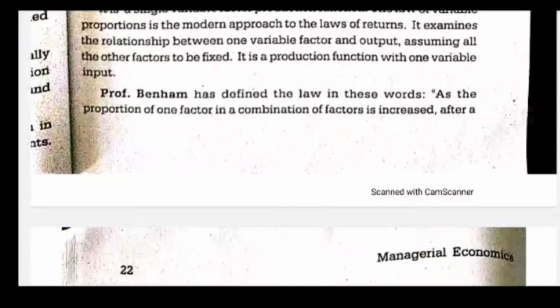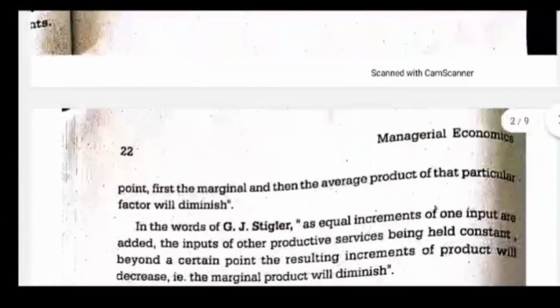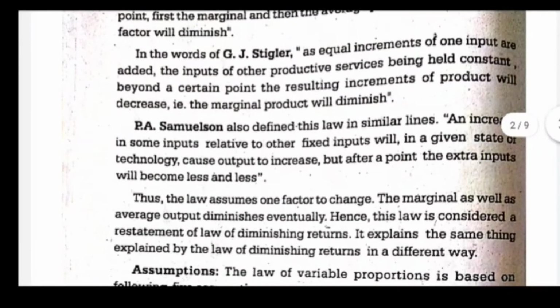Now as Benham defines, as the proportion of one factor in a combination of factors is increased, that means among the combination of factors, there are many inputs which result in production. Out of that, one input or one factor is changed. After a point, first the marginal and then the average product of that particular factor will diminish. So first he tells that the marginal product will diminish, and then the average product of that particular factor will diminish.